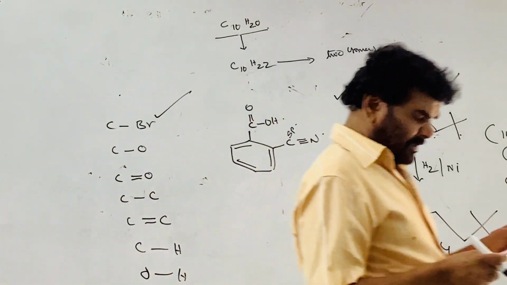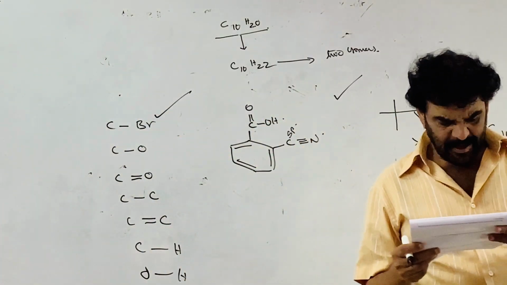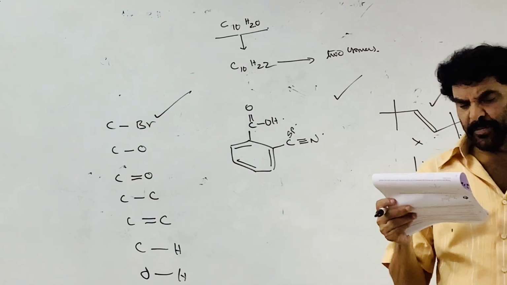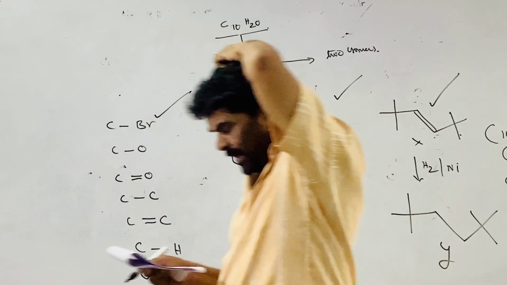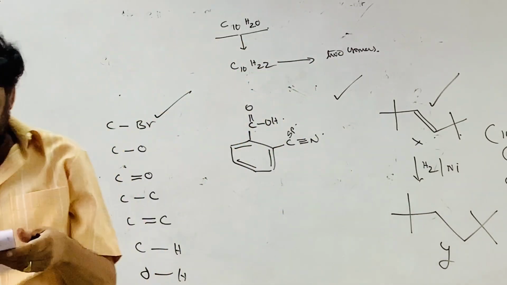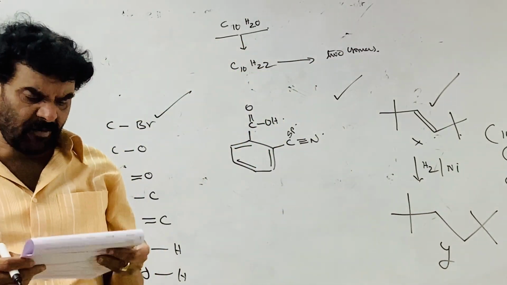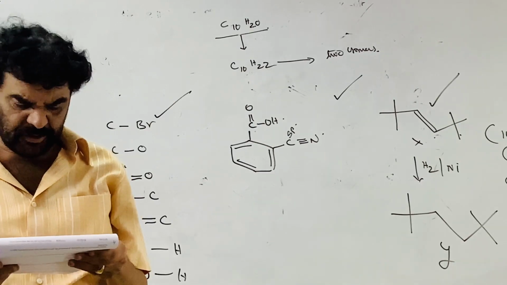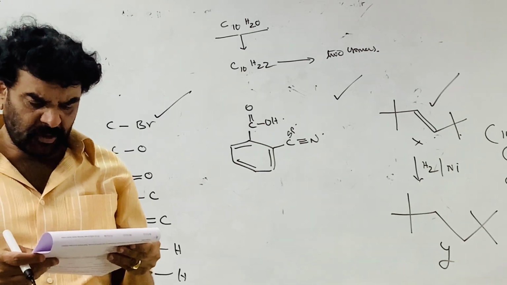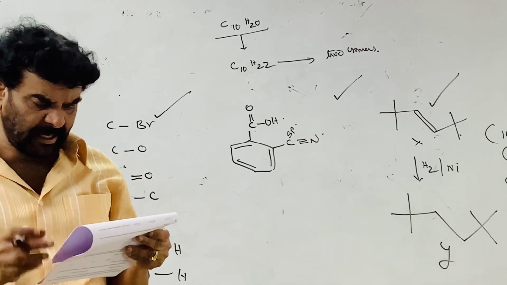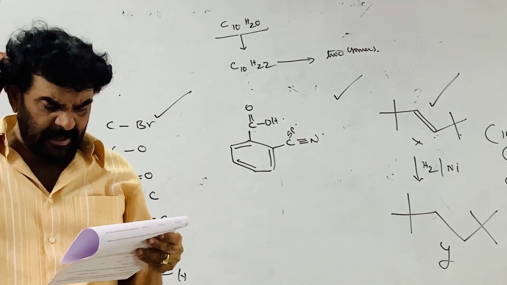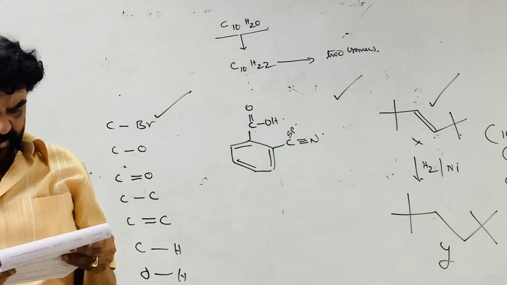The next one is 41. The correct statement should be about the sugars given below. Above, 1, 2, 3 are given. Statement P: 1 and 2 are L sugars. 1 is an L sugar but 2 is not an L sugar. That's not a correct statement. Statement Q: 2 and 3 are D sugars. 2 is a D sugar and 3 is also a D sugar. That statement is correct.